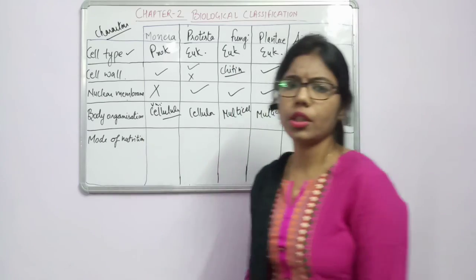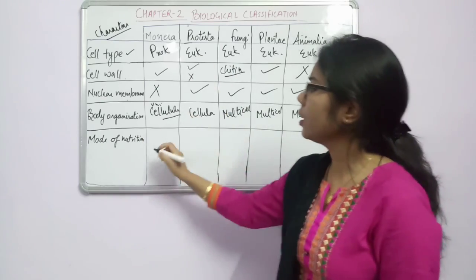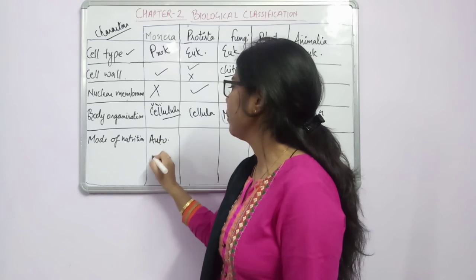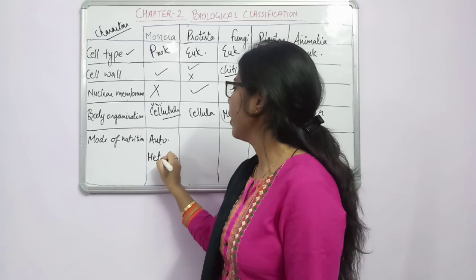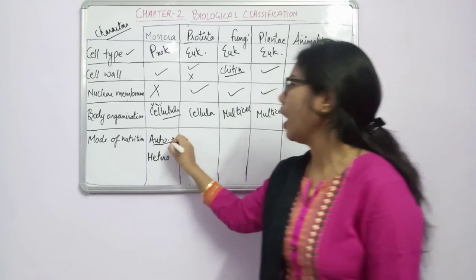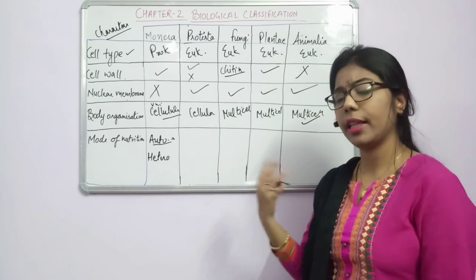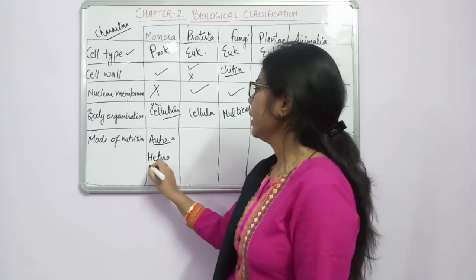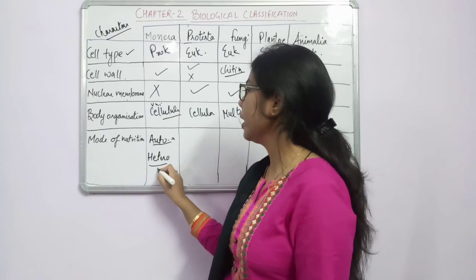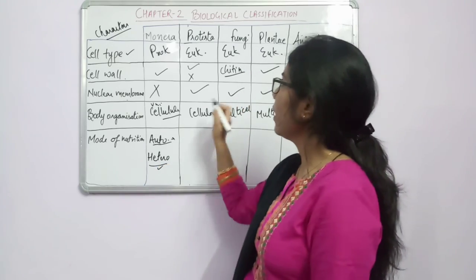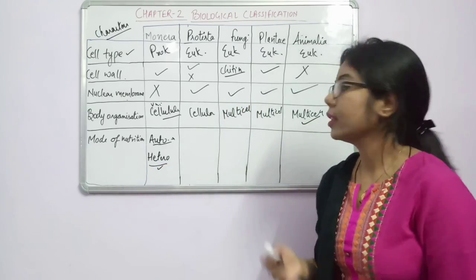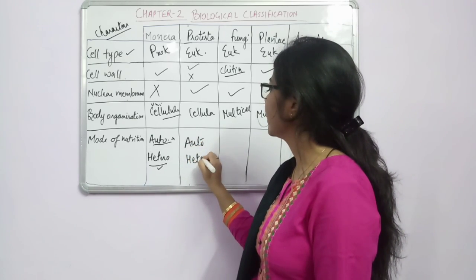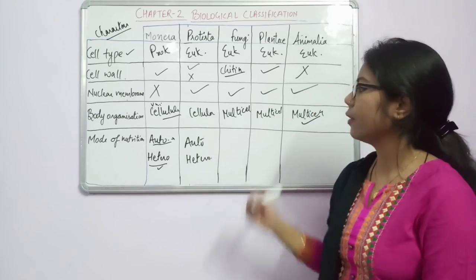Now the mode of nutrition. Mode of nutrition, how they are taking nutrition. In case of Monera, as we have done, it may be autotrophic or it may be heterotrophic. Fine. In another lecture, we will come to know how the autotrophic mode of nutrition is again divided into two parts, photosynthetic as well as chemosynthetic. Fine. And here sometimes it will be the heterotrophic mode of nutrition. While in case of Protista, what will happen? The mode of nutrition can be auto as well as hetero. Example is what? Euglena, as we have done.